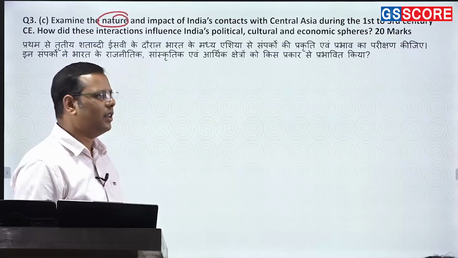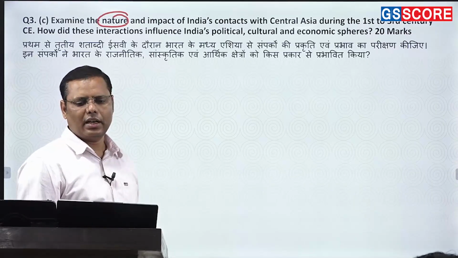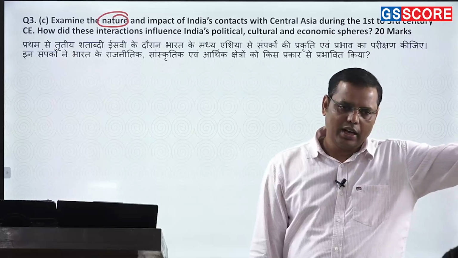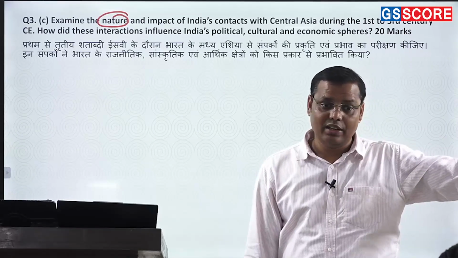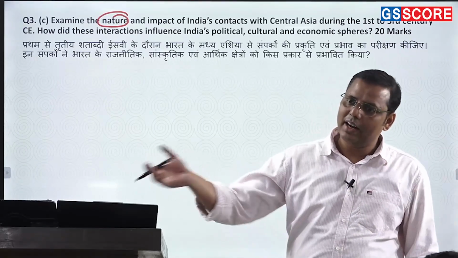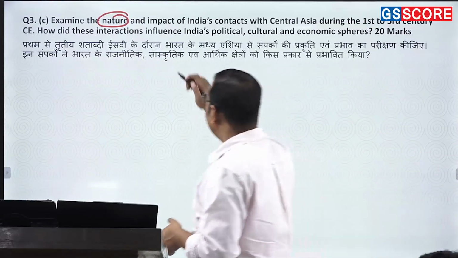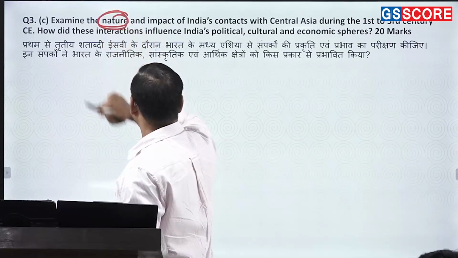When it comes to the nature, one more aspect that you can write is basically the linguistic exchanges. At one hand, the Central Asian languages, Kharosthi and all, were coming to this part. On the other hand, Indian languages were also becoming popular in this part. So that is also one sort of nature. These are the things that you are supposed to discuss.